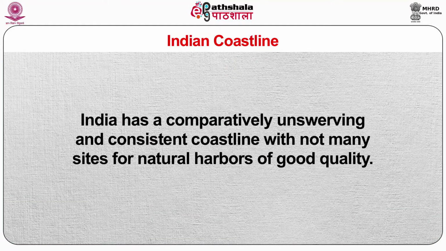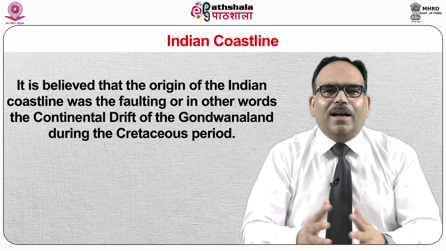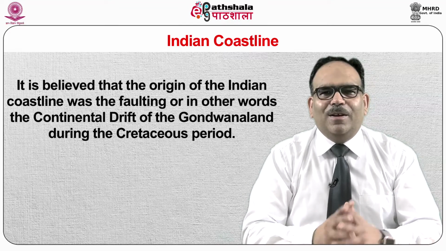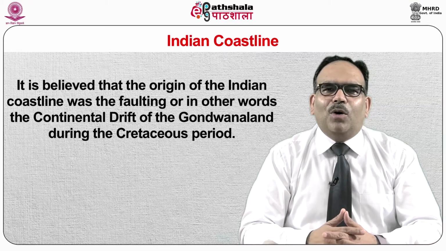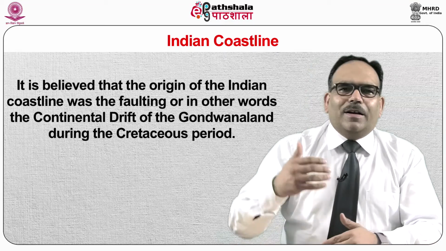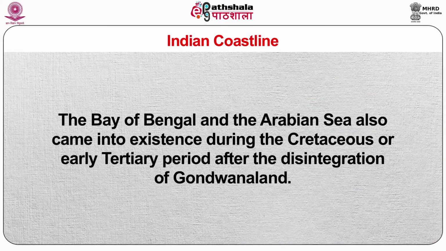India has a comparatively unswerving and consistent coastline with not many sites for natural harbors of good quality. It is believed that the origin of the Indian coastline was the faulting, or in other words, the continental drift of the Gondwana land during the Cretaceous period. The Bay of Bengal and the Arabian Sea also came into existence during the Cretaceous or earlier Tertiary period after the disintegration of Gondwana land.